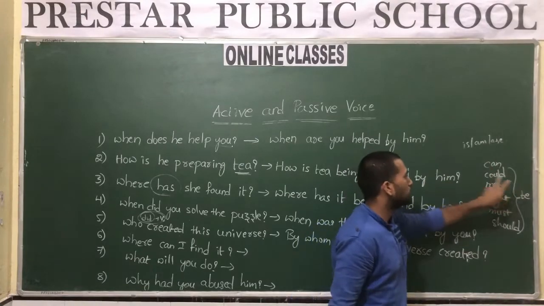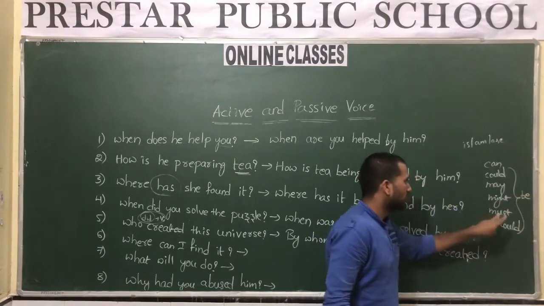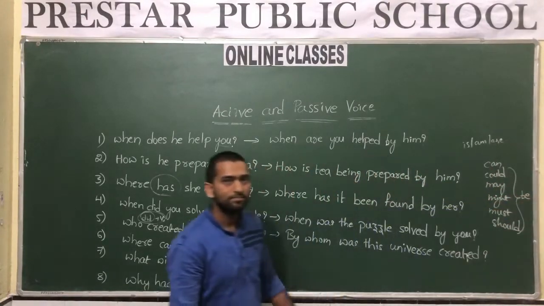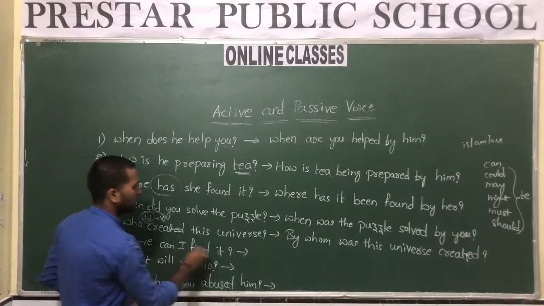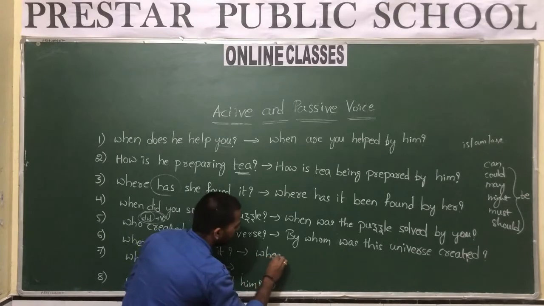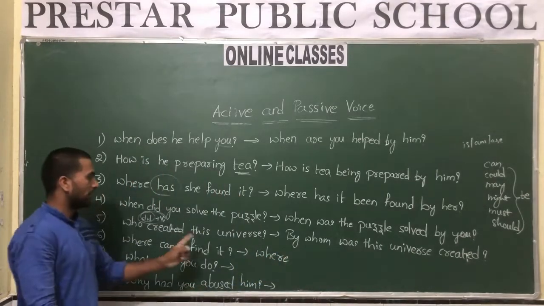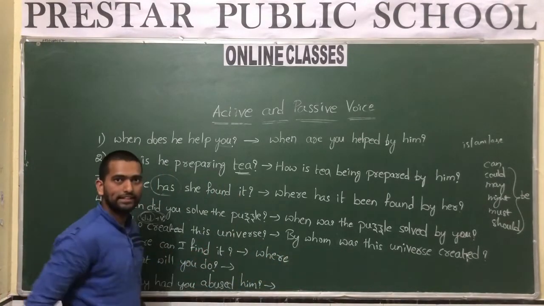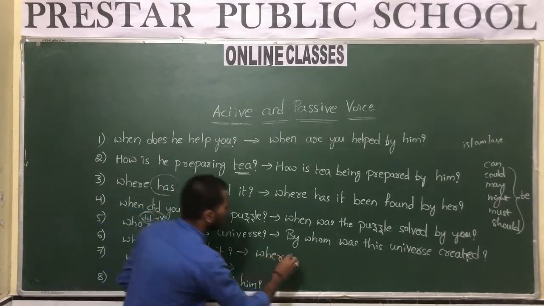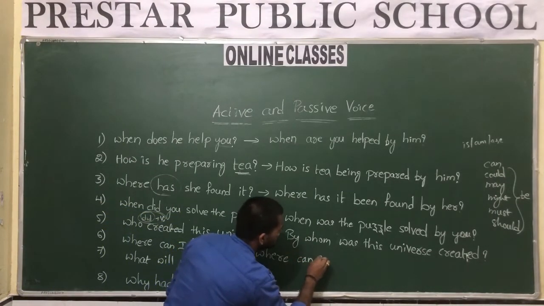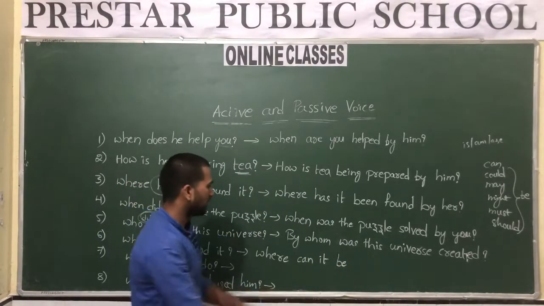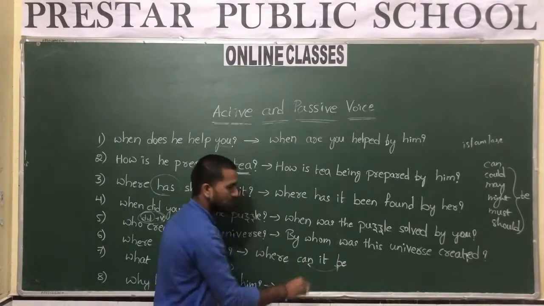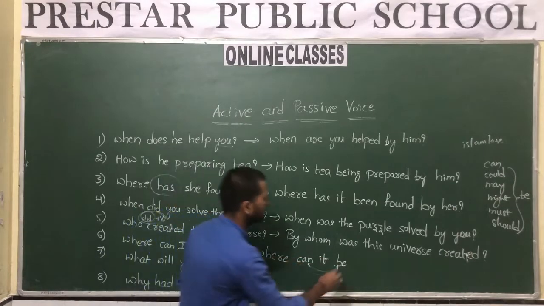Can be, could be, may be, might be, must be, should be. Like that. See here, where can I find it? If you are converting this into passive voice: where can it be? See here, "can" converts to "can be."